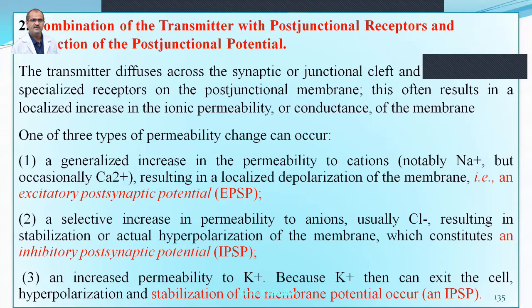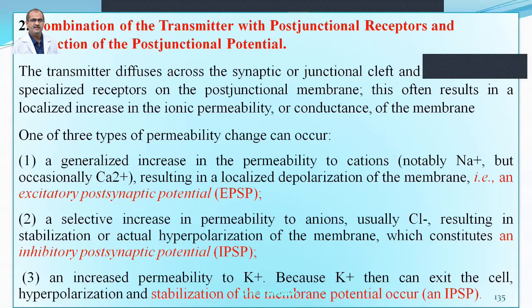Axonal conduction occurs as and when the action potential arises: there will be inward movement of sodium and outward movement of potassium. When the action potential reaches the peak, there will be inward movement of potassium, whereas outward movement of sodium takes place. That's called repolarization. So that's axonal conduction, whereas junctional transmission has a variety of steps, starting from the release of the neurotransmitter.